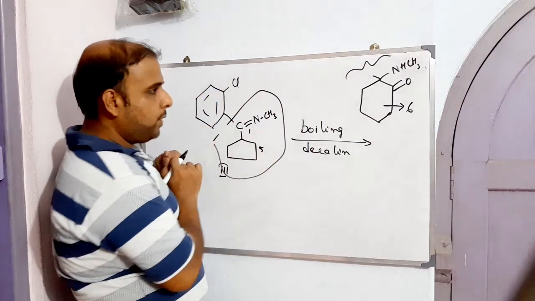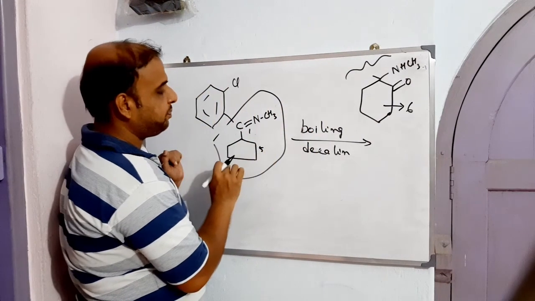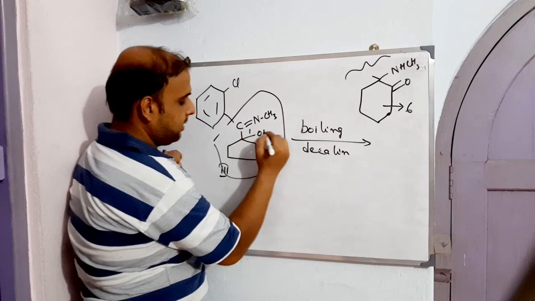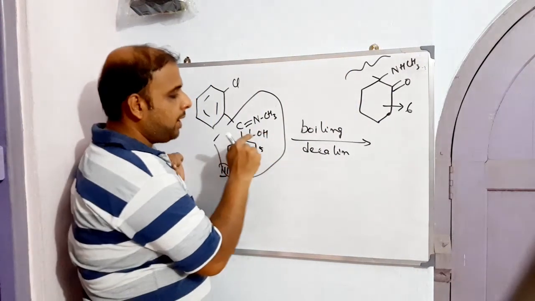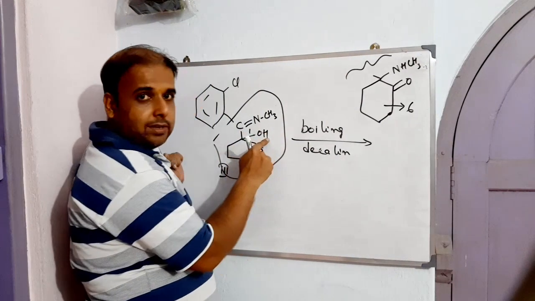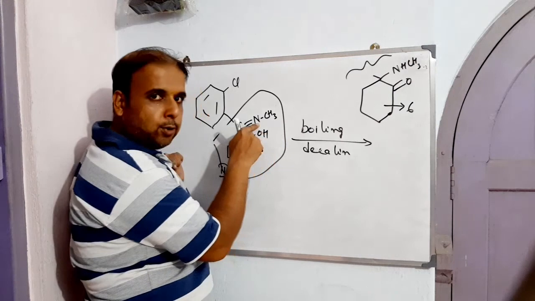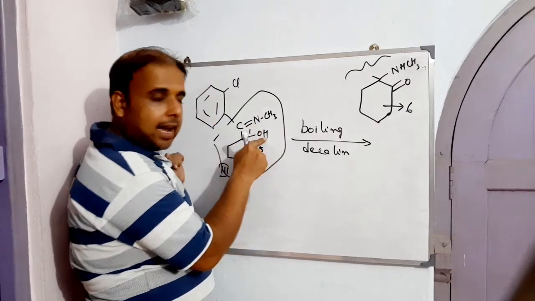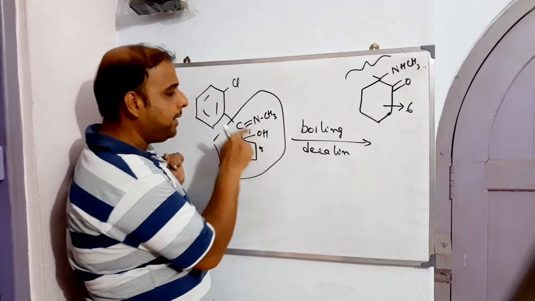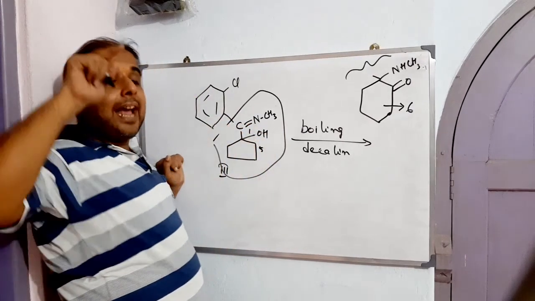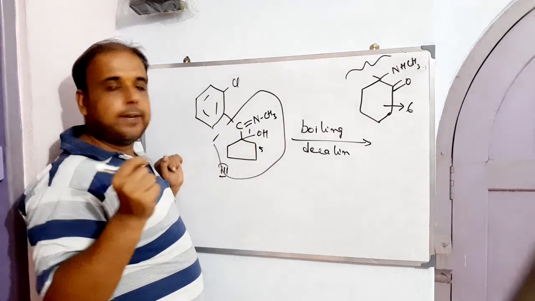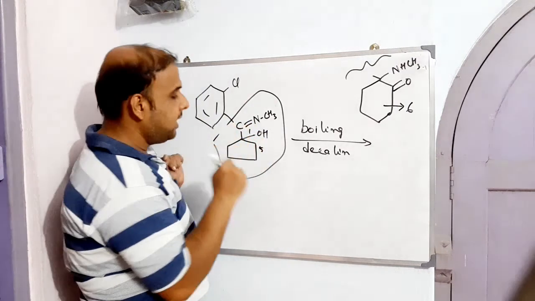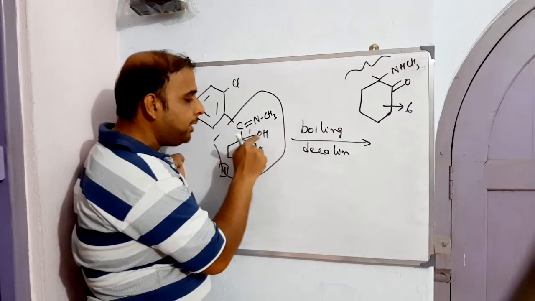How? Here we have a hydroxyl, yes, the hydroxyl was there, right? Now this hydroxyl will leave the hydrogen, and this hydrogen has to be taken up by this nitrogen. While taking up this hydrogen from this end, the bond has to get broken, right? Now what will happen to this oxygen?